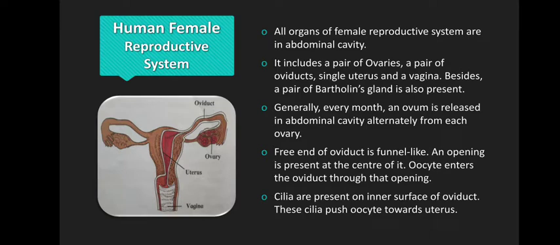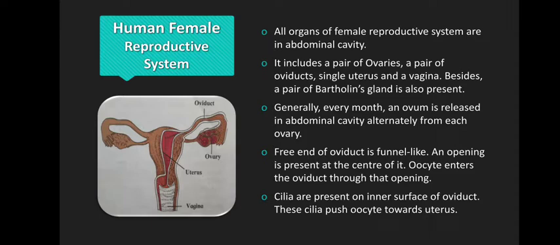Free end of the oviduct, you can see, the ovary is having an oviduct, and the free end of the oviduct is funnel like. An opening is present at the center of it. The oocyte, that is the egg cell, enters the oviduct through that opening. Can you see? With the help of fimbriae, those finger like projections which you can see. So inside the ovary, the oocyte which is formed, it enters the oviduct through that particular opening. Right? It's because it has to go into the oviduct.